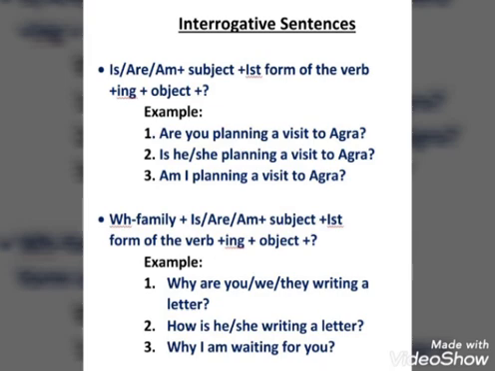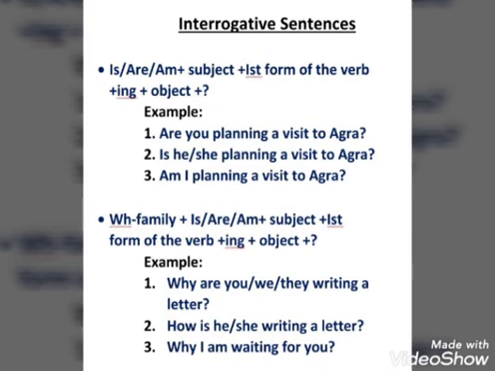Helping verb is, are or am will be according to the subject. If your subject is singular, then is. If your subject plural, then are. And if your subject is I, then am. After subject you will use first form of the verb, and after this you will use ing. You will add ing with the first form, and then object, and then at last question mark. You can have a look at the example.